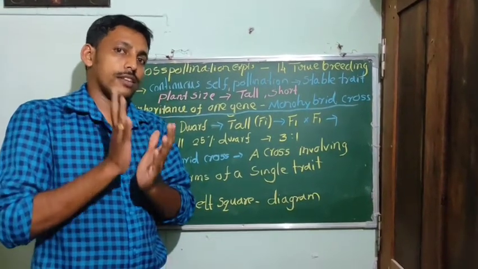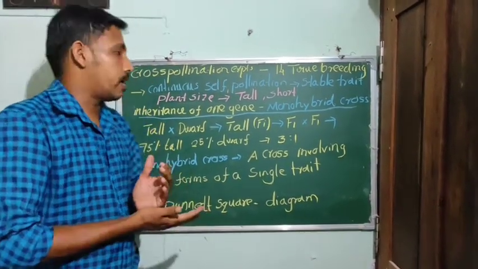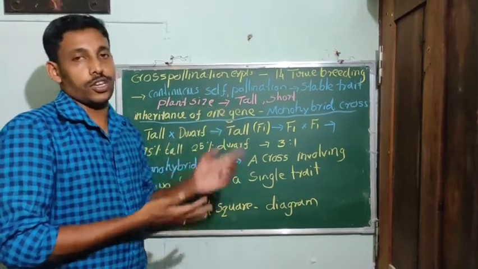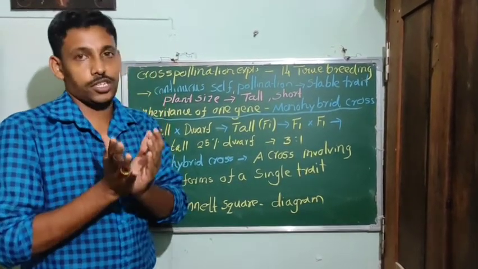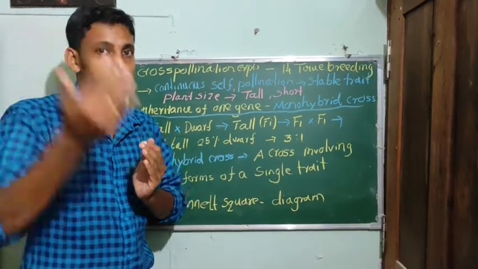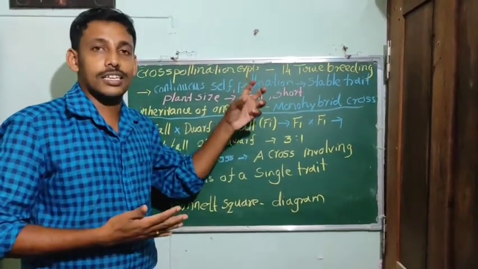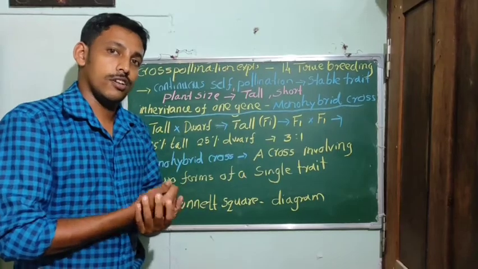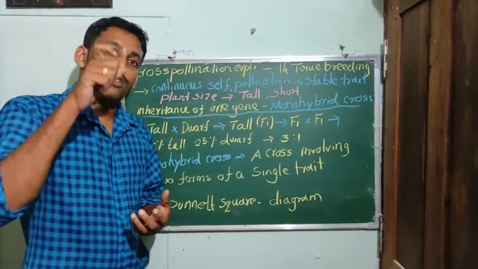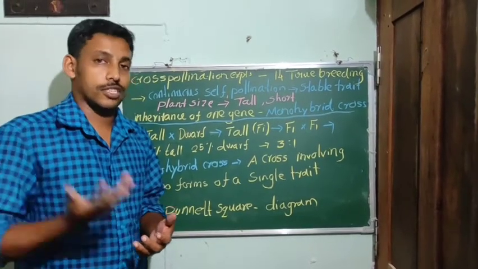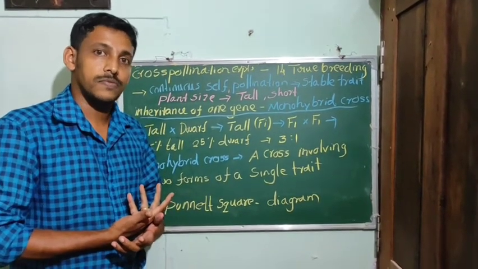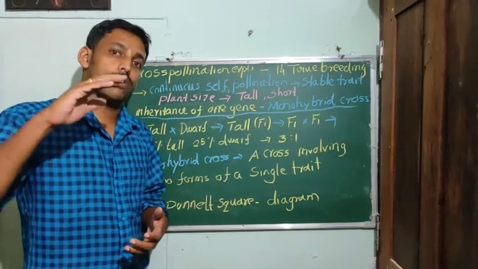True breeding plant lines are selected by continuous self-pollination, through which we can select a stable trait. For example, a tall plant will always produce tall plants for continuous generations, and a dwarf plant will produce only dwarf plants.